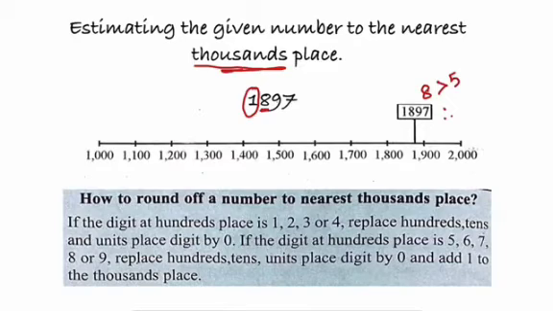Therefore, for the rounded off number, we replace the hundreds, tens and units place digits by 0, and I will add 1 to the thousands place. If I add 1 to thousands place, 1 plus 1 becomes 2. So the rounded off number would be 2000 for 1897. Is it all clear, children?